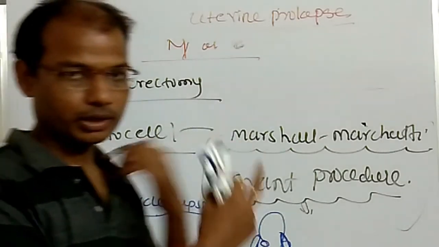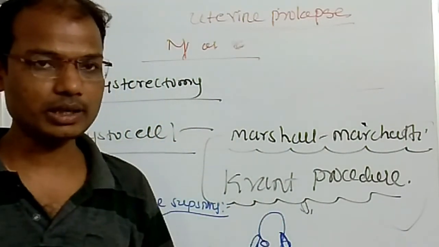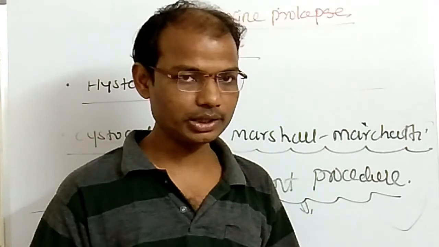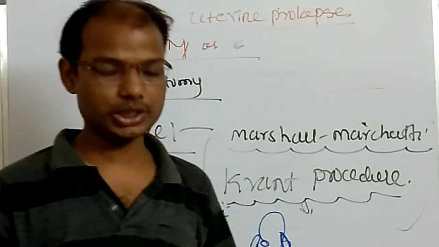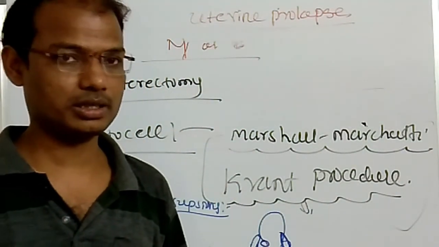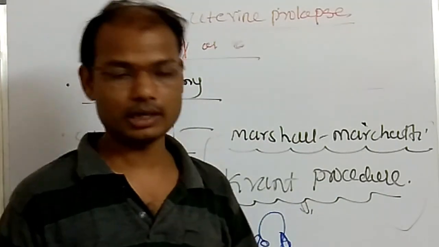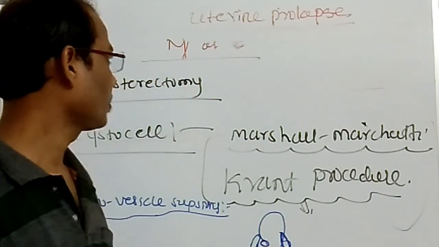Next, medical management: Kegel exercise, estrogen patches or estrogen cream, and using pessaries. This is the main management of uterine prolapse. So this completes uterine prolapse.